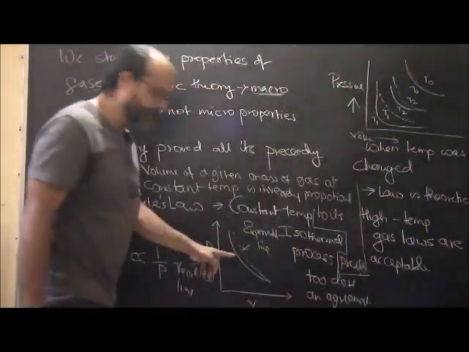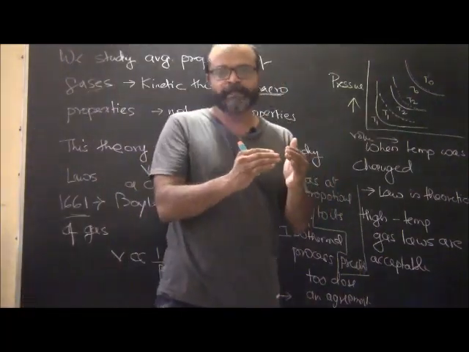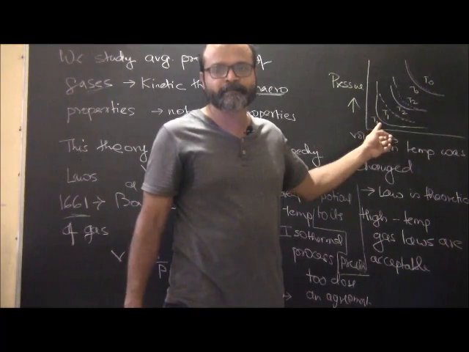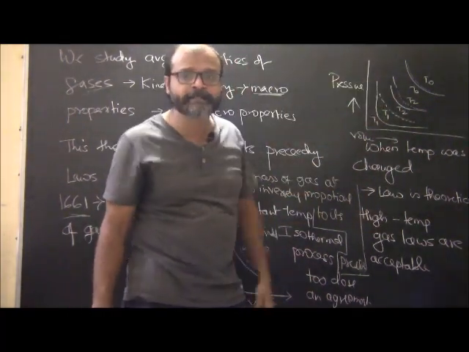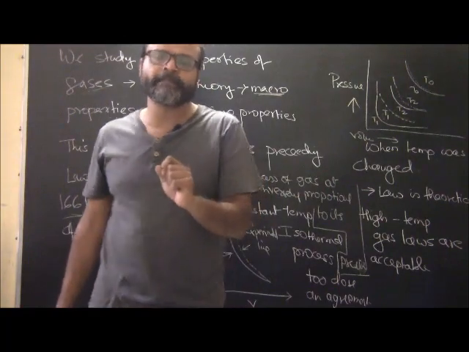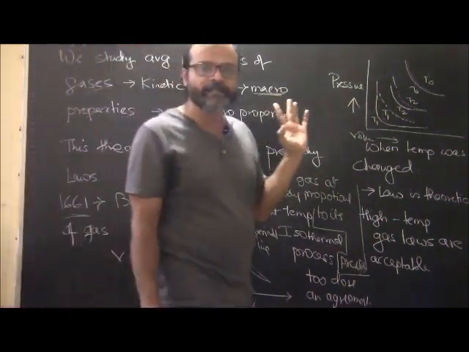Here there were no deviations or very little deviation. But T1 is a very low temperature. When you lower the temperature, the variation between the two graphs increases, which means that the variation between the theoretical and the practical or experimental values increases.